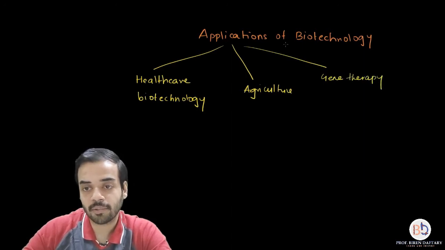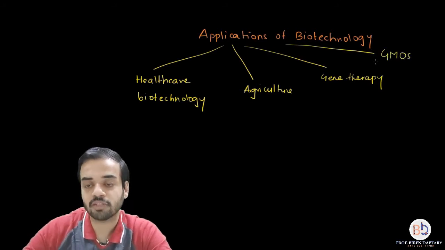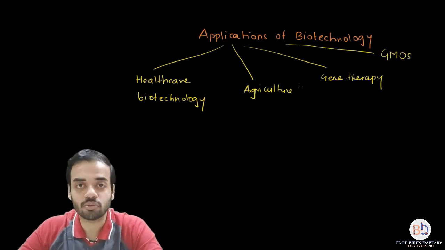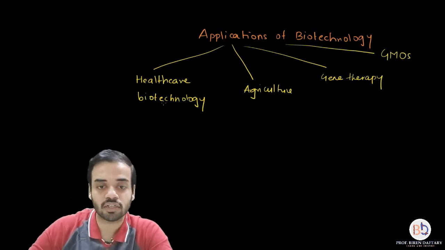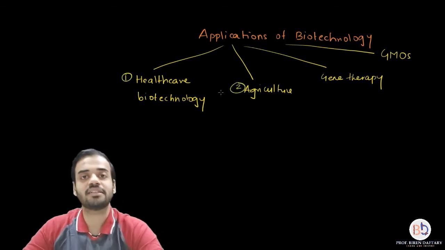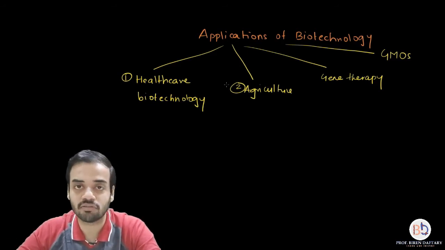And the fourth application is in GMOs, which are also called genetically modified organisms. In today's lecture we are just going to cover the first two applications, healthcare biotechnology and agriculture, and the remaining applications we are going to cover in the subsequent lecture.